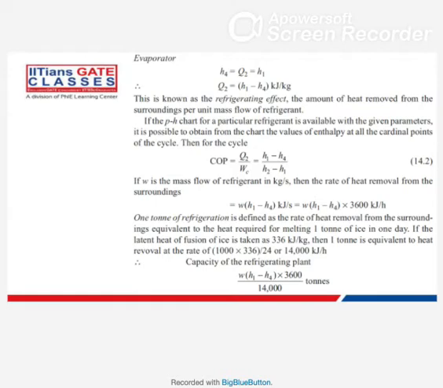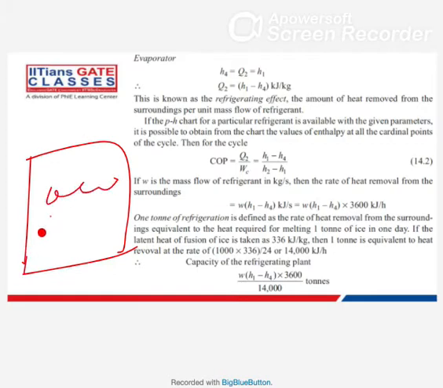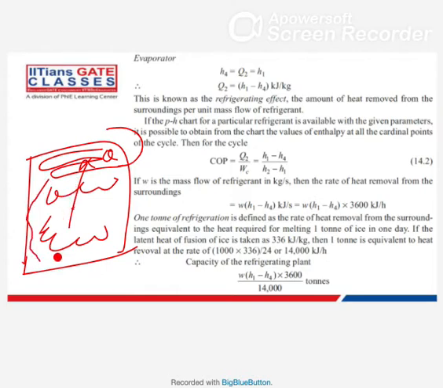Why surrounding? From the surrounding only you are extracting heat, no? Surrounding here is like inside your refrigerator, whatever thing is there. From there you have to extract heat. So who will extract? The coil which is going inside your refrigerator will take this heat, and that coil will go outside, then go to the compressor and reach a higher temperature, and then it will reject heat to the surrounding. So for the condenser, the surrounding is your actual surrounding. For this one, it is from where you are extracting the heat.